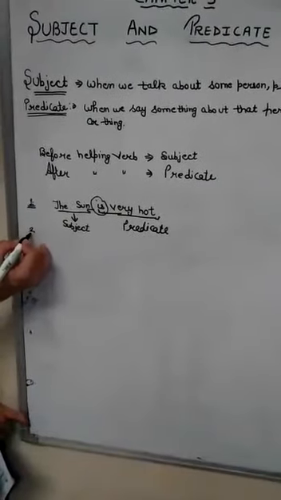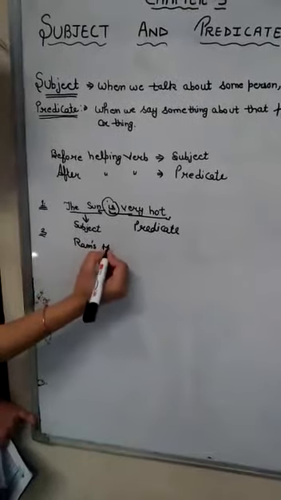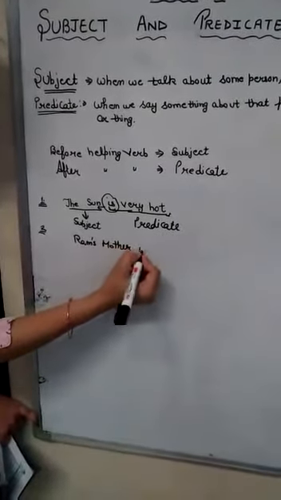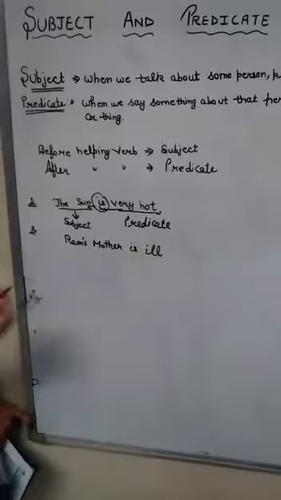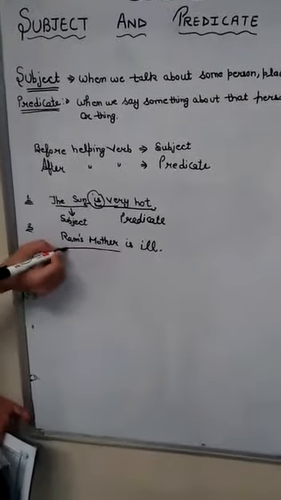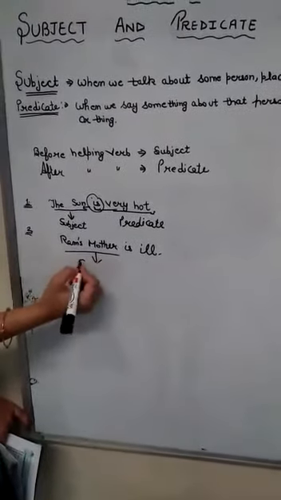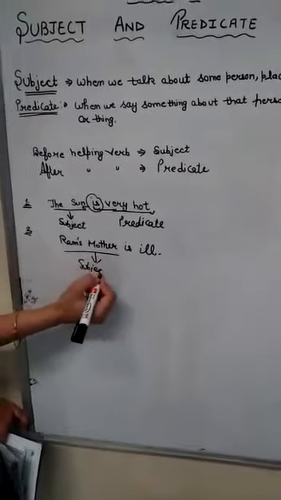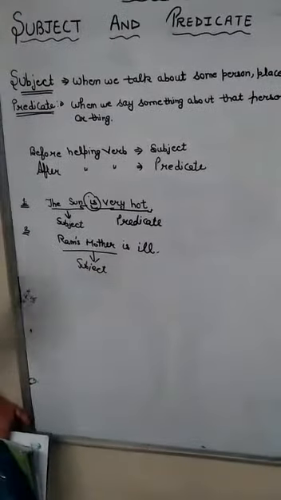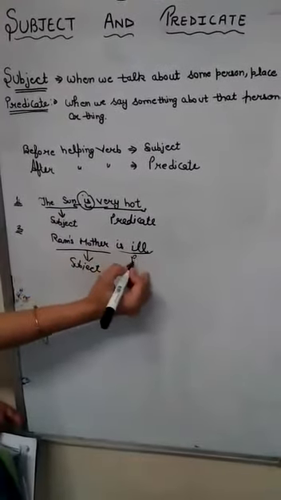I give you one more example. Ram's mother is ill. So what are we talking about? We are talking about Ram's mother. So Ram's mother is the subject. What is Ram's mother? She is ill. So is ill is the predicate.